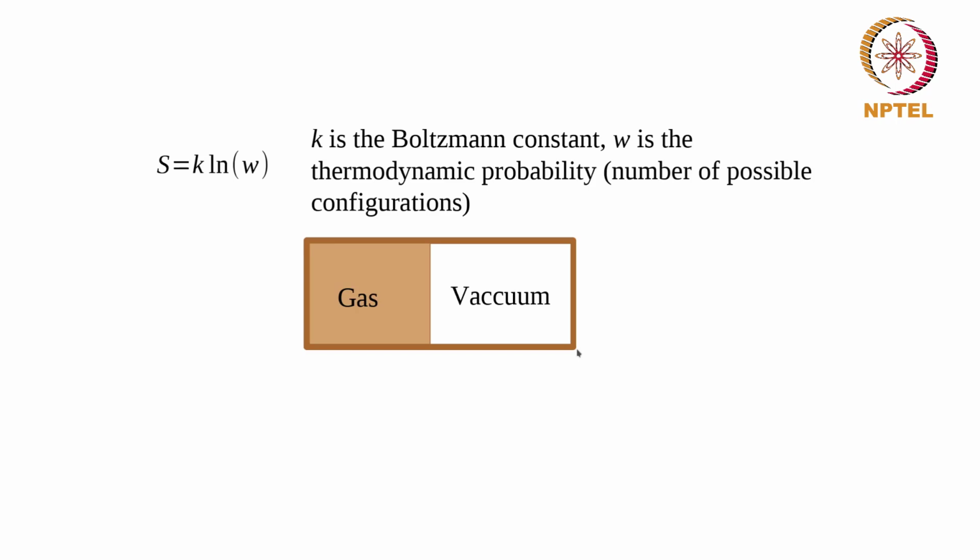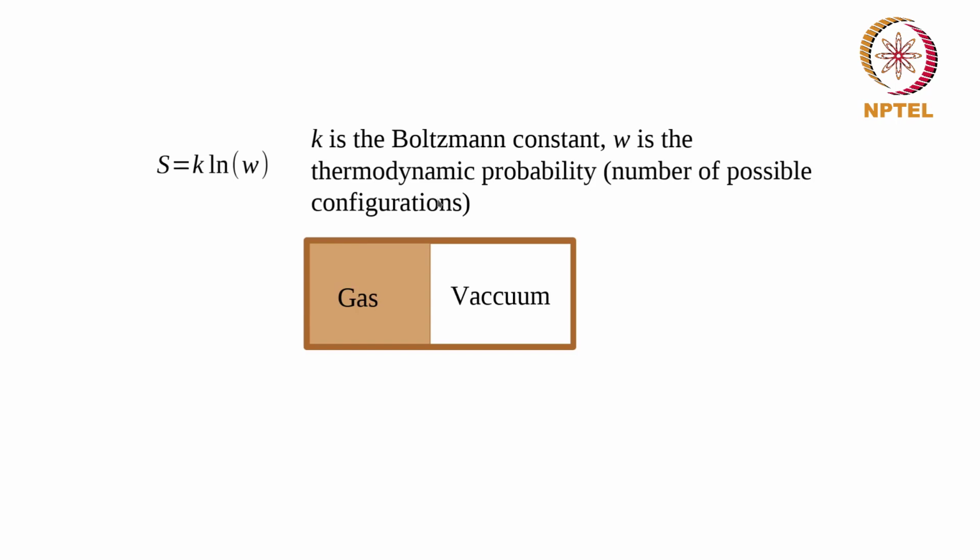But as far as entropy is concerned, what is the probability that all the molecules, when they are moving, will remain only on this side? And what is the probability that some of them at least will be on the other side? There is a lot more probability that any molecule will be on either side, especially if the two parts are equal halves and the molecule is moving randomly. It can be either on the left or on the right, which means that a state where the molecules are spread out over the entire volume has a higher entropy compared to a state where all the molecules are on one half of it with the partition removed.